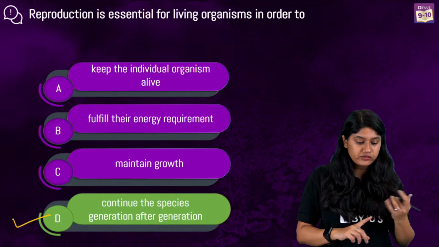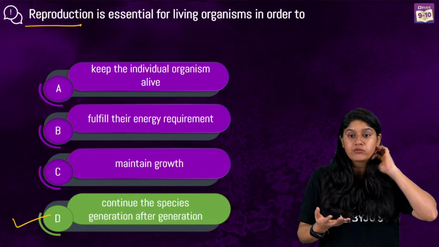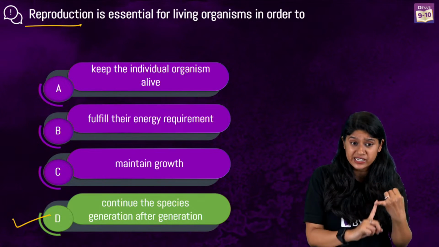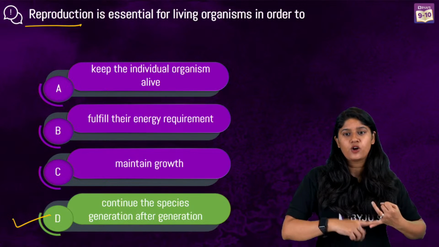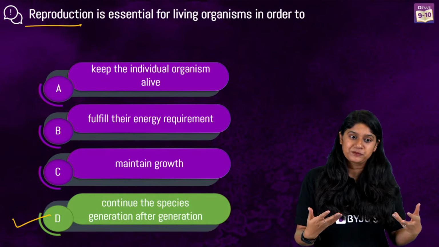If there's no reproduction, the offspring will not be able to survive, the whole species will go extinct, right? And of course they'll not have any variation, and they'll not be able to survive if there's no variation.